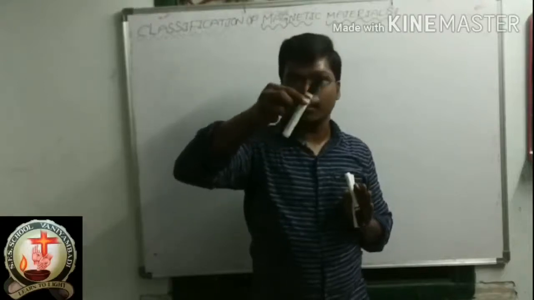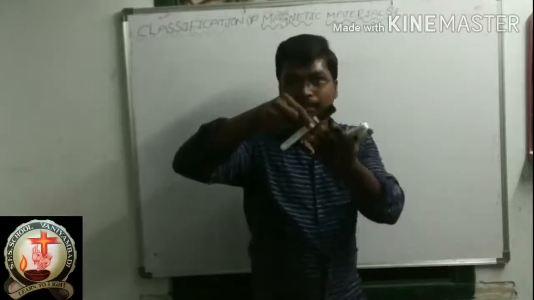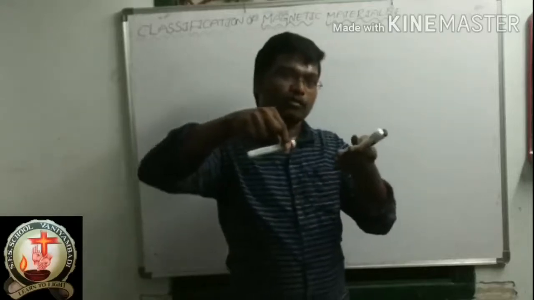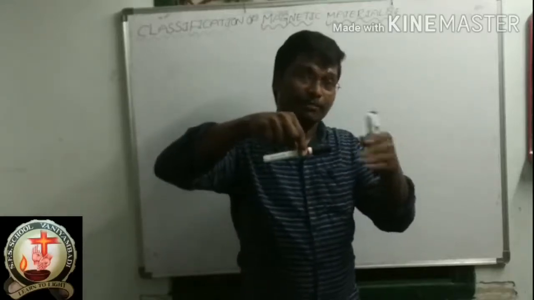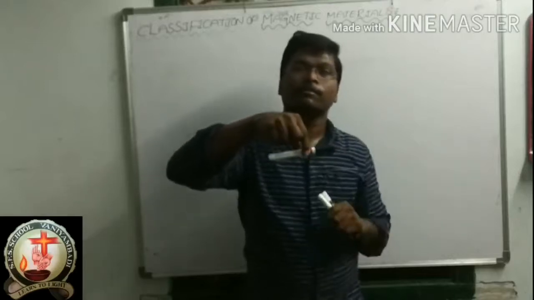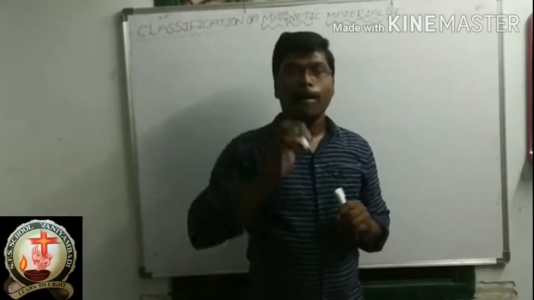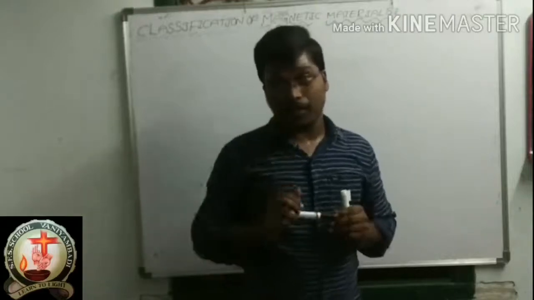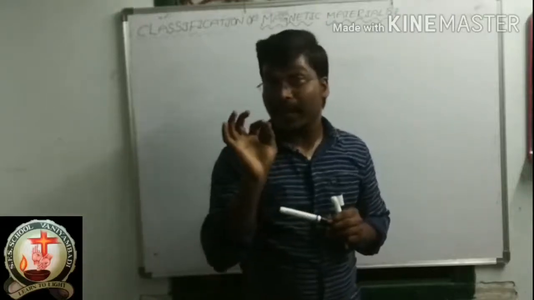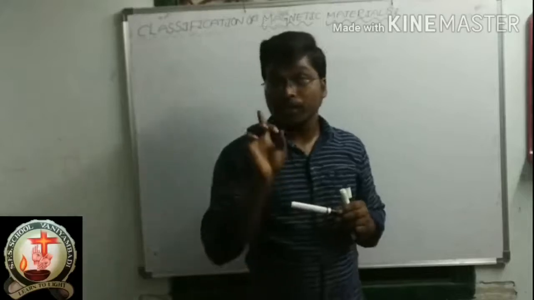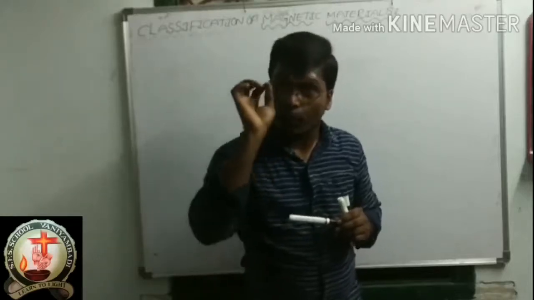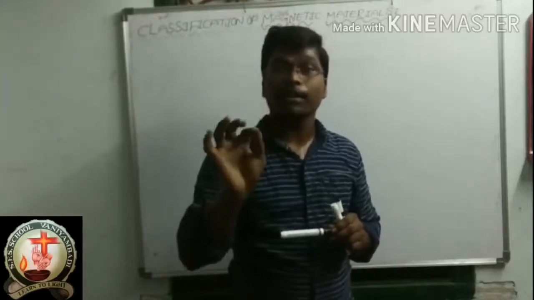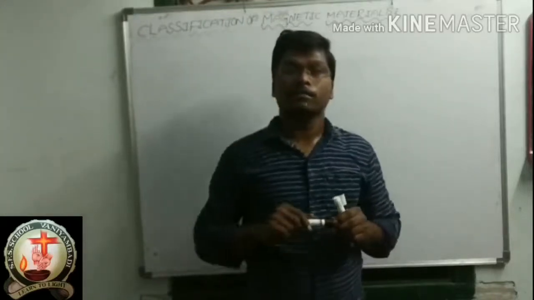This pen is one of the materials, and I am saying this is a magnetic material. How can I say that? Which material has a magnetic dipole moment? Those materials are the perfectly magnetic materials.